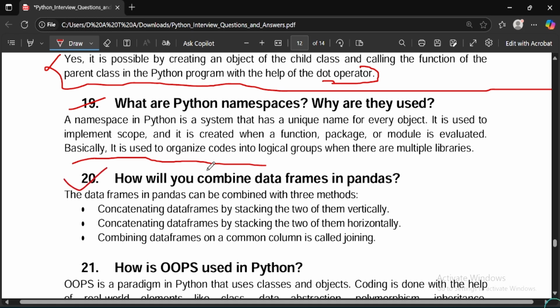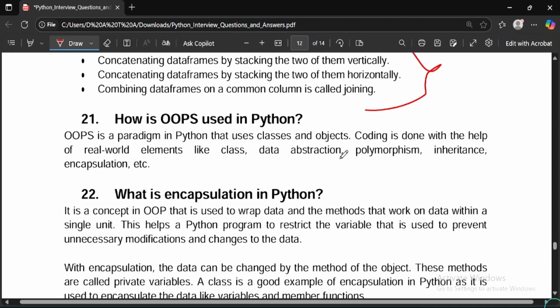The next question they have asked is, how will you combine data frames in pandas? These are the most asked questions for experience level. The data frames in pandas can be combined with three methods. You can read this. How is OOPs used in Python? This is a general question. OOPs is object oriented programming.